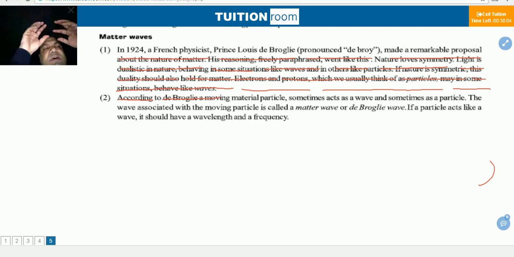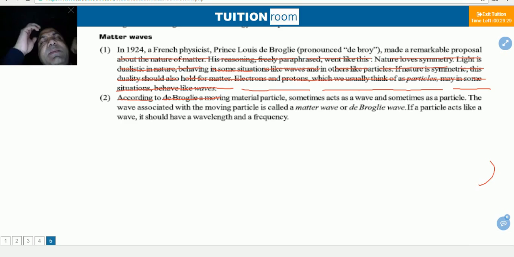First, de Broglie, a French physicist, in 1924 thought that our nature is symmetric, such as planets move around the sun in a circular orbit, and electrons revolve around the nucleus in the same manner. It was thought so by Rutherford's symmetry concept.